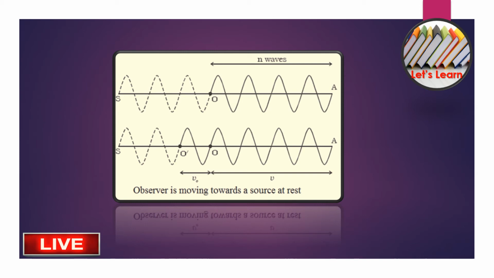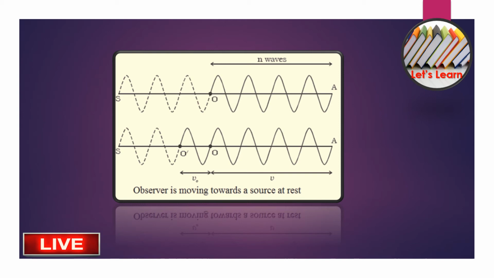In this case we have to remember these points. First, S and O represent the positions of the source and observer. Second, the wavelength is V by n, and we are considering a point A, which means n waves cross the ear of the observer in 1 second.